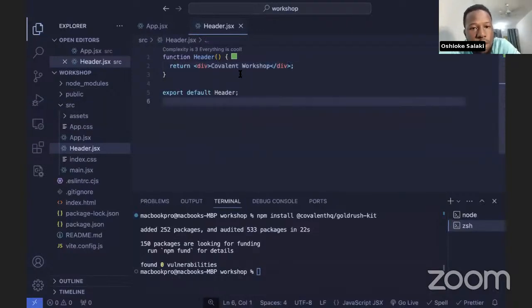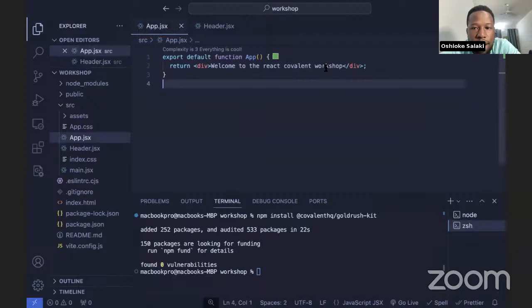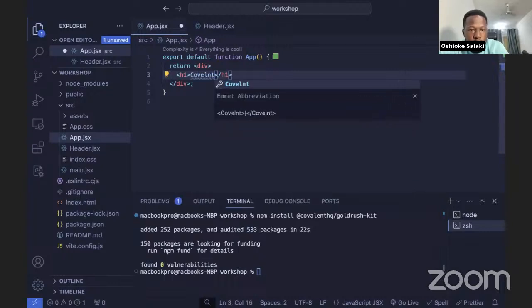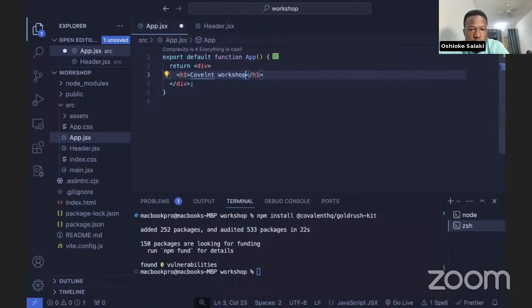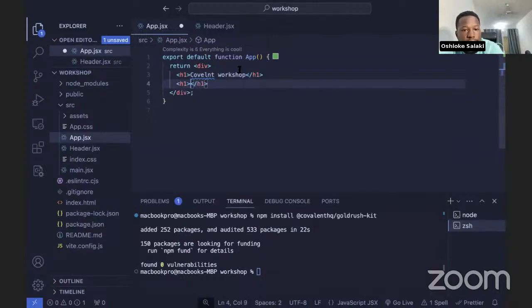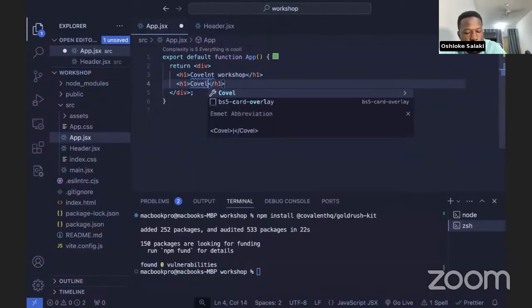Now this header, maybe we want it to appear in different places in our web application. Instead of coming to our app.js and writing H1, Covalence Workshop, and then coming down again, maybe on another part where we need that same text, we just write it.